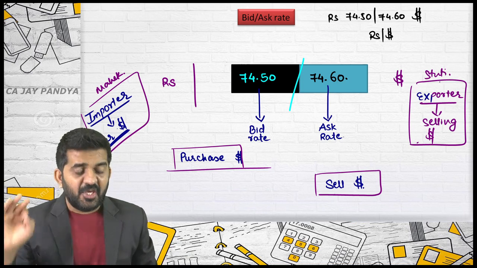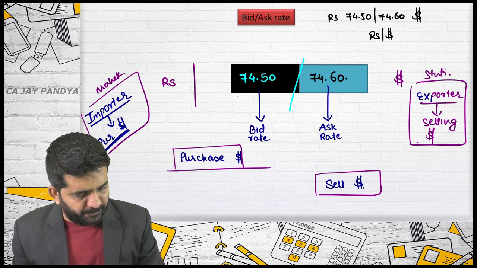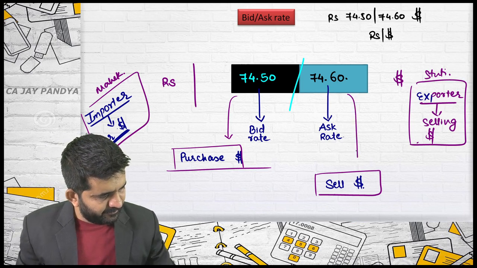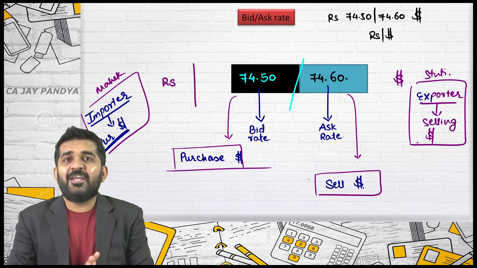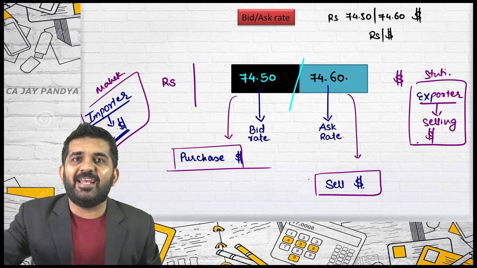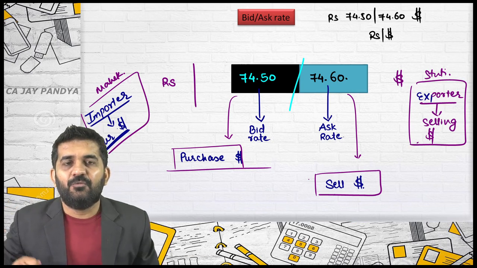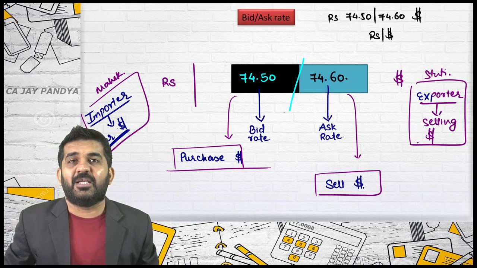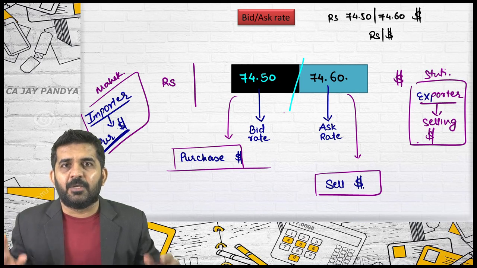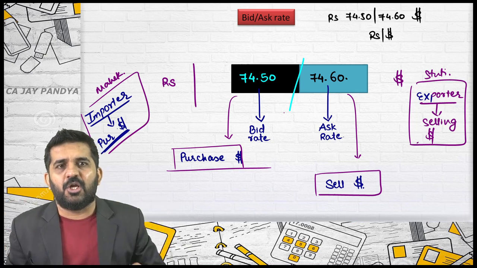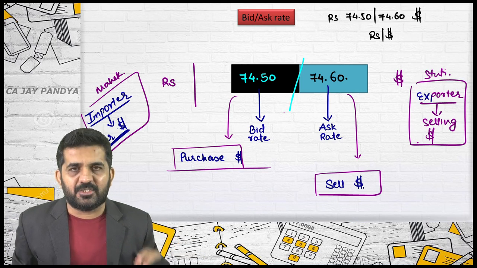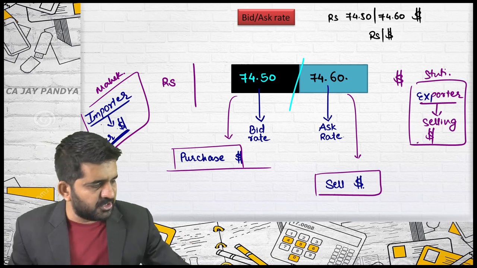If this rate is applicable for purchase and this rate is applicable for sale, then you should not do any other business in the world. What you should do is daily purchase dollar and sell dollar. You will be earning 0.10 paisa for every dollar purchased and sold. Keep 100 crore rupees, purchase dollar and sell dollar. You cannot earn profit by trading dollars. Try to understand from whom you will purchase dollar and sell dollar.